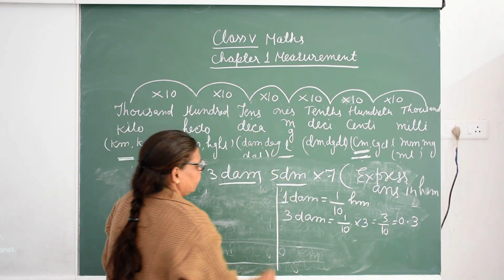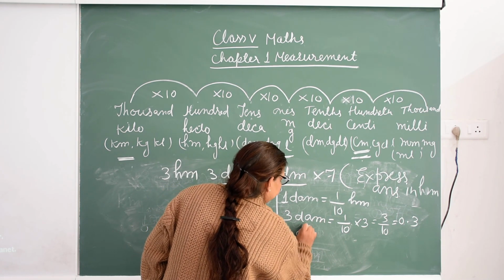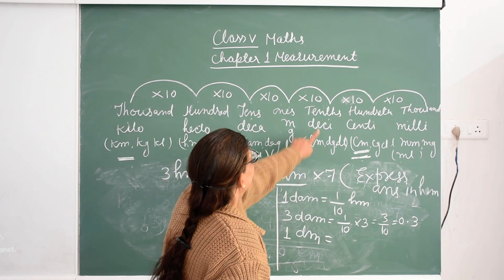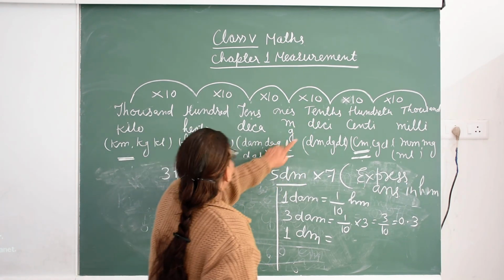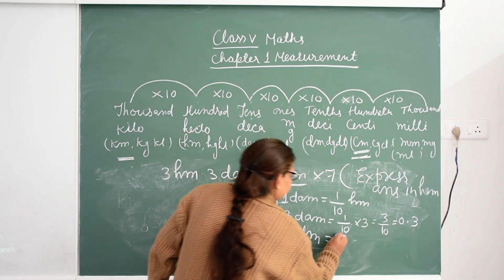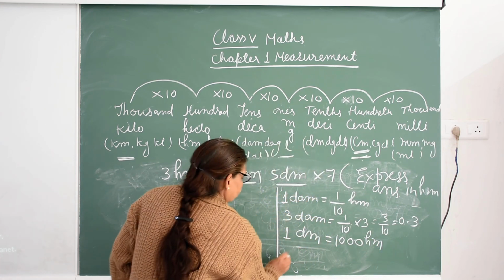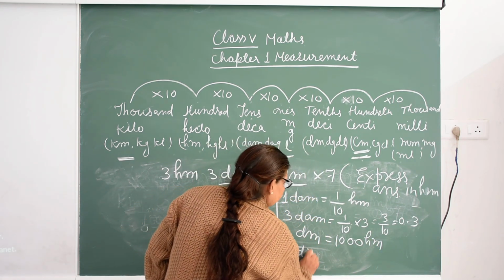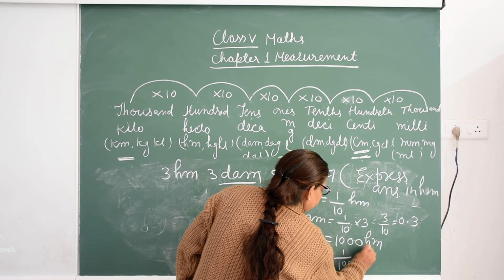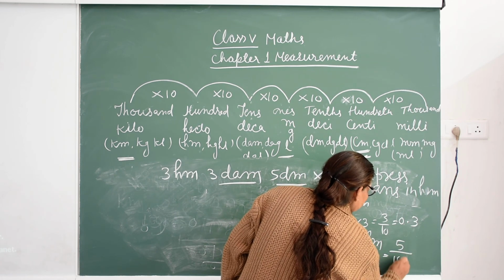And 5 decimeter. 1 decimeter equal to how many hectometer? Where is decimeter? Here. So here hectometer. 1, 2 and 3. So 1 decimeter is equal to 1 upon 1000 hectometer. So 5 decimeter equal to 1 upon 1000 hectometer, or you divide the 5 upon 1000.